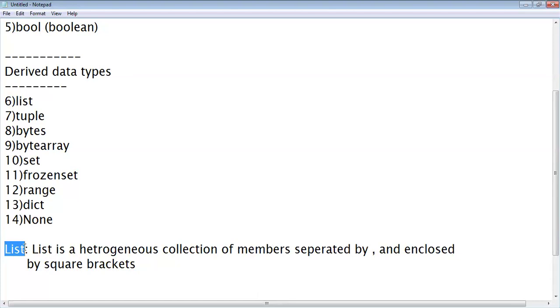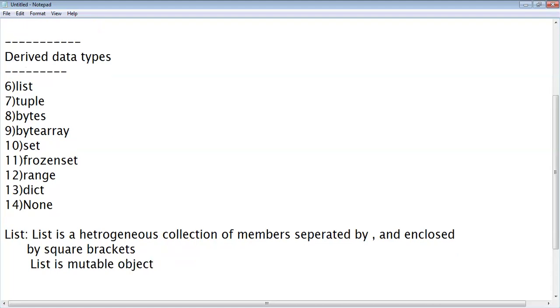దేనికి తీసుకుంటుంది? List class కింద తీసుకుంటుంది. One more rule regarding list is that it is a mutable object. We can make changes to the members of the list. Okay, list elements have order preservance.